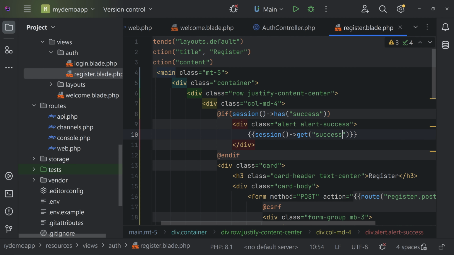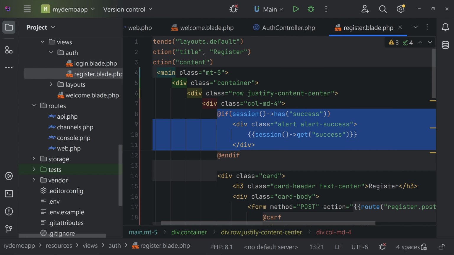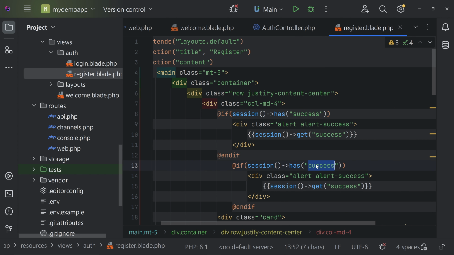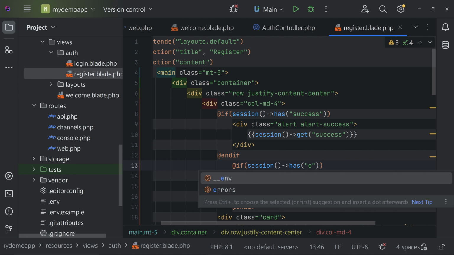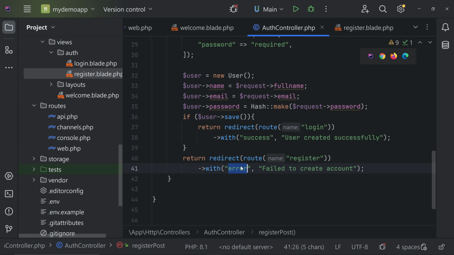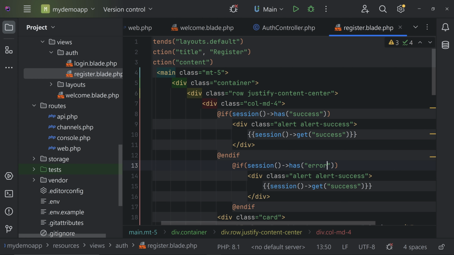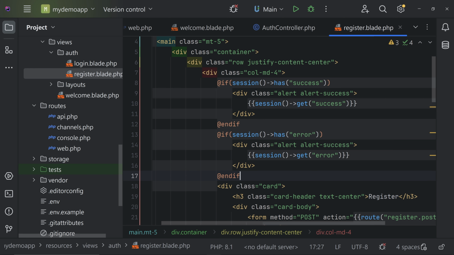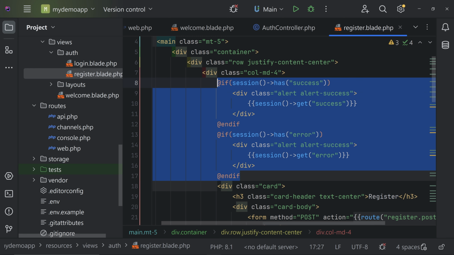And that's it. Now we have to do the same for the error also. So let's copy this much and paste it here and change this has success to has error. Okay, let's check what we are going to pass. We are passing error. So give the key name, that is error here, error here. Okay, that's it. So you have to add this much on the top.